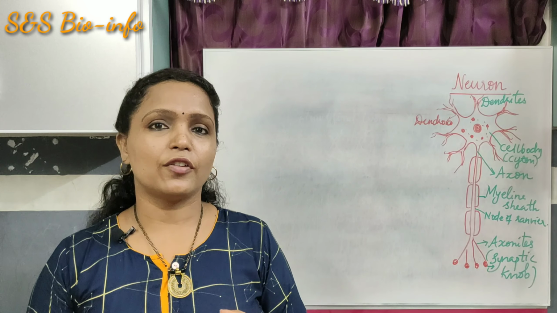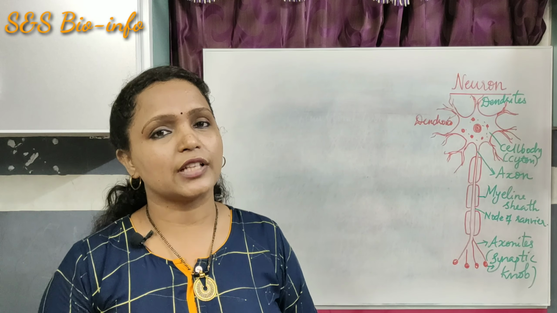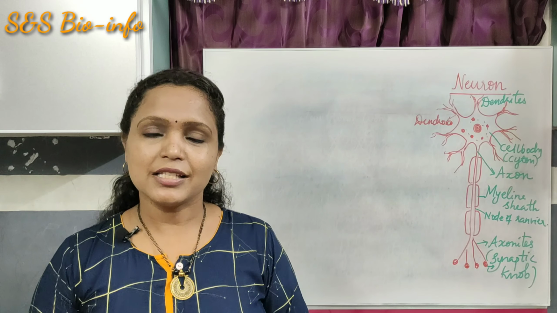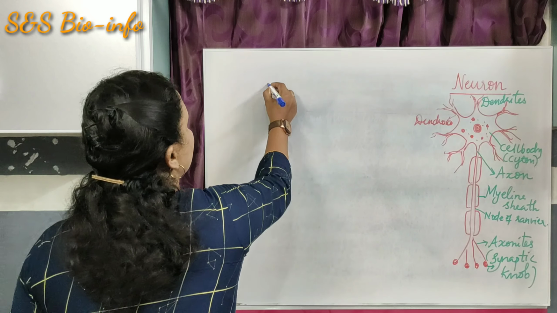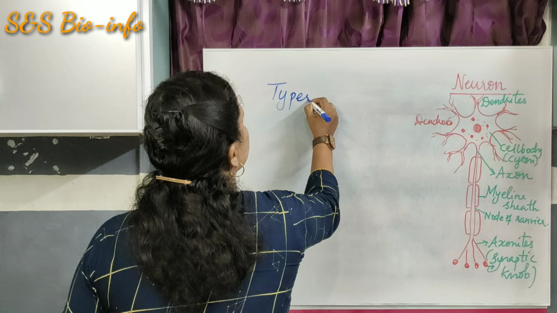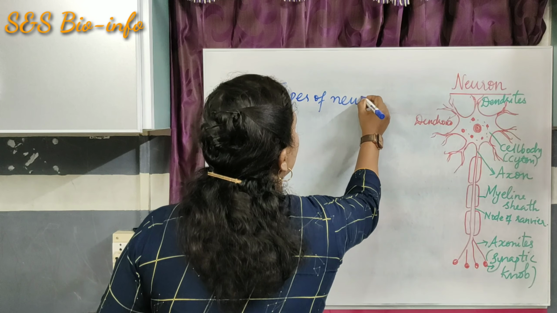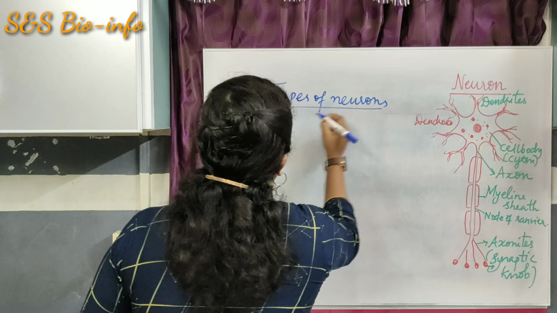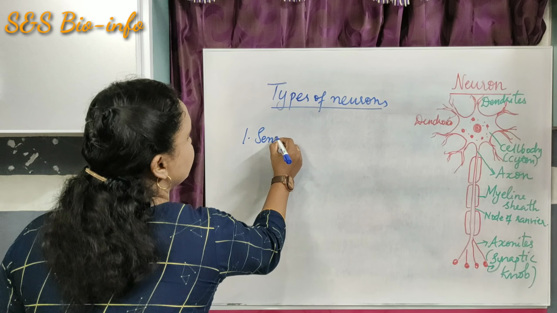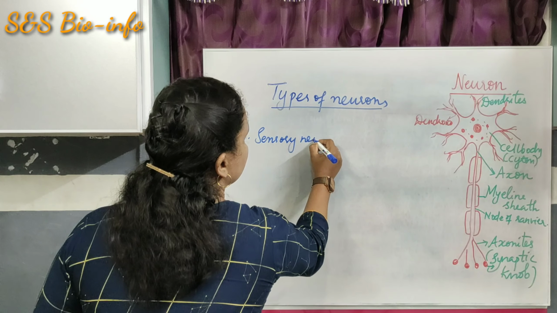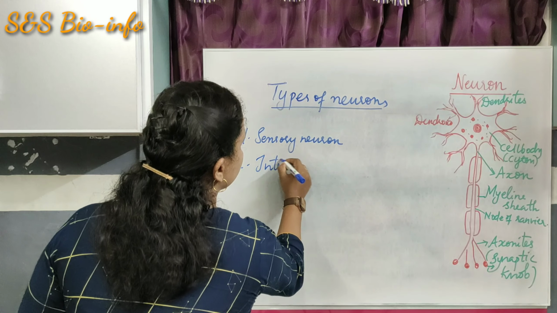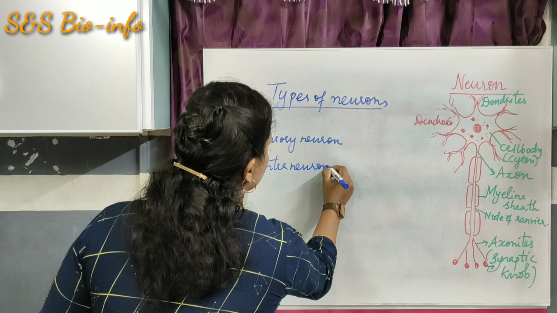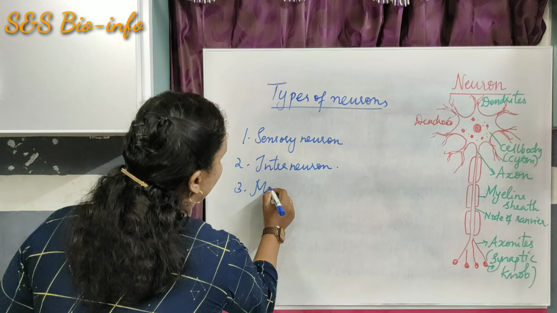Next, let's study the different types of neurons. On the basis of their functions, neurons are of three types. Those are sensory neurons, interneurons, and motor neurons. So, types of neuron. What are they? Sensory neuron, interneuron, then motor neuron.